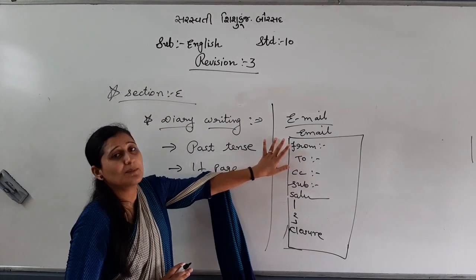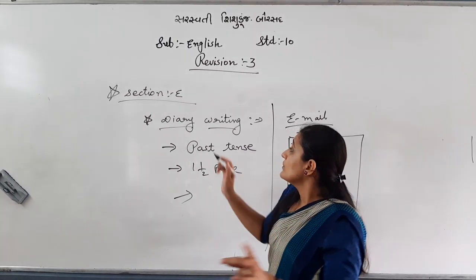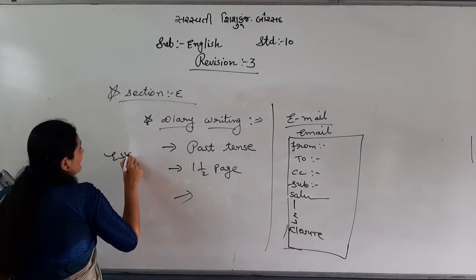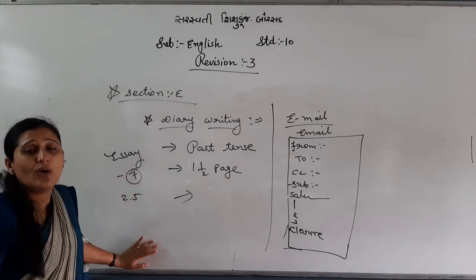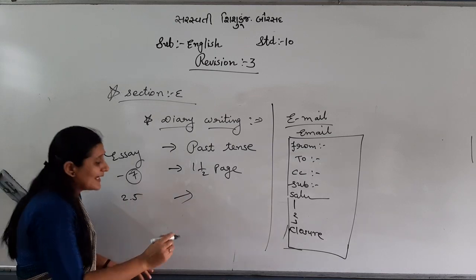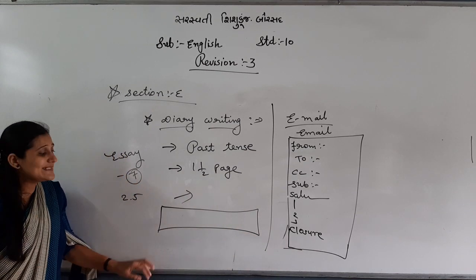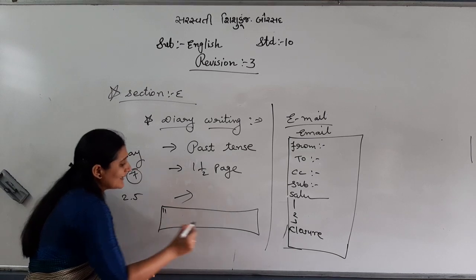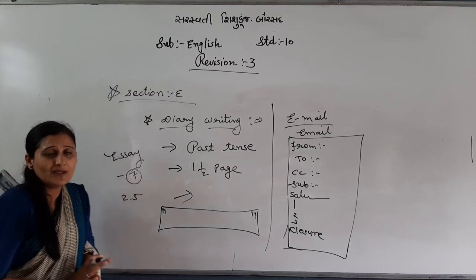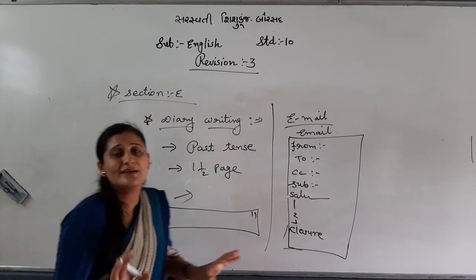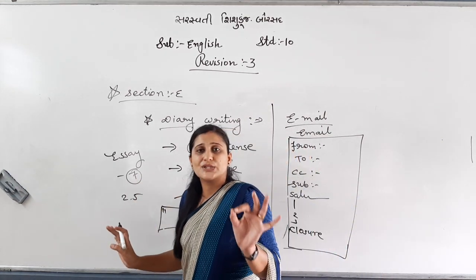In short, this was about section E. And last is essay writing. You can easily write, but most important, keep in mind, the essay is of 7 marks. So at least 2.5 pages you need to write for essay writing, or 2. In between write quotations, lines, and when you write a quotation or lines, make a box with pencil. You can highlight it by using double inverted commas. Lines and quotations should be related to the topic. Okay. So, I have told you the length, how to write, what to write, and the way you will write all the composition topics.